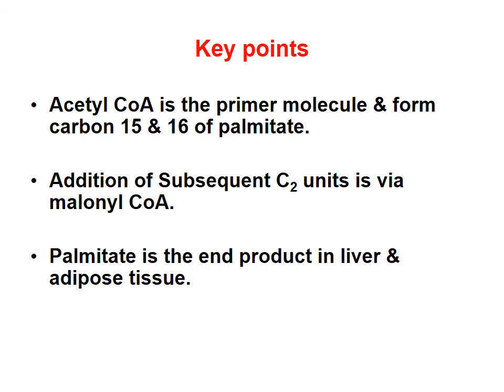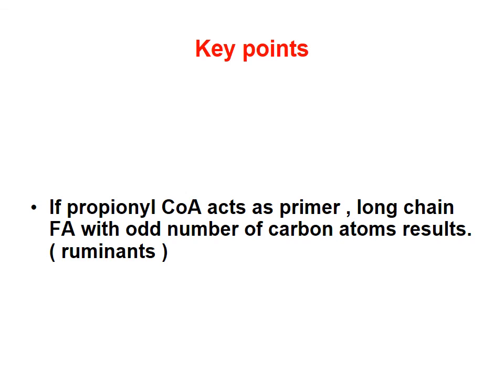Subsequent C2 units are added as malonyl-CoA, and palmitic acid synthesis takes place in the liver and adipose tissue. Now, if you need the synthesis of an odd number carbon fatty acid, then the primer is not acetyl-CoA, it has to be propionyl-CoA.